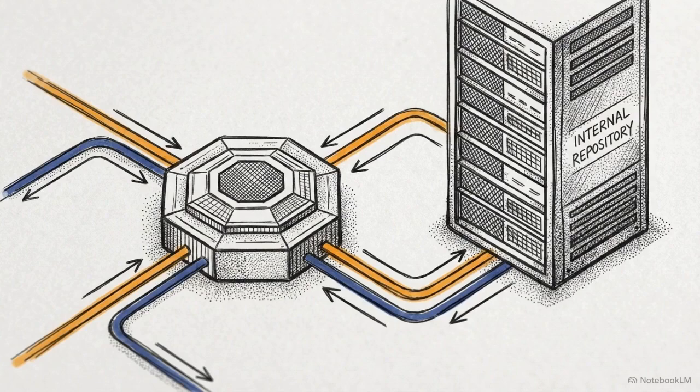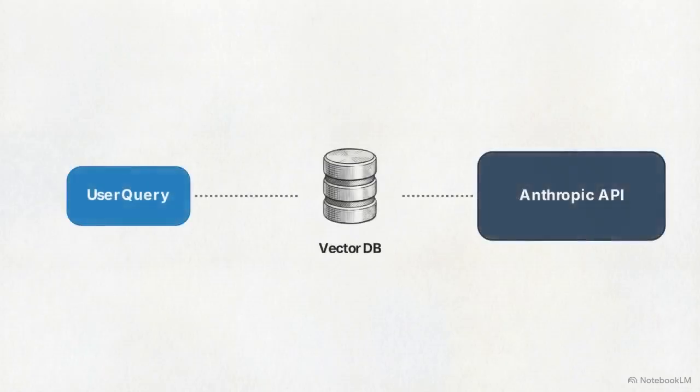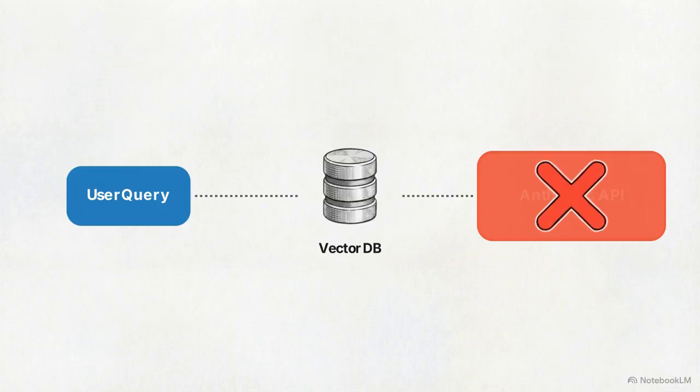Connecting Claude to your proprietary enterprise data requires a system for Retrieval-Augmented Generation, or RAG. The baseline approach involves converting raw documents into vector embeddings and storing them in a single, centralized vector database. In this standard configuration, a user query triggers a similarity search against the database, which feeds raw text chunks into the Anthropic API. But in complex environments, this simple flow often outputs an error or a low-quality response.